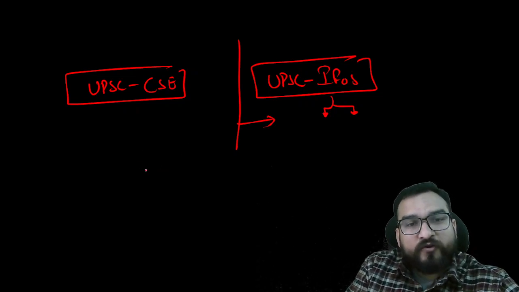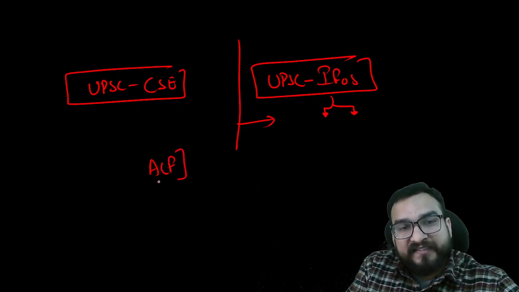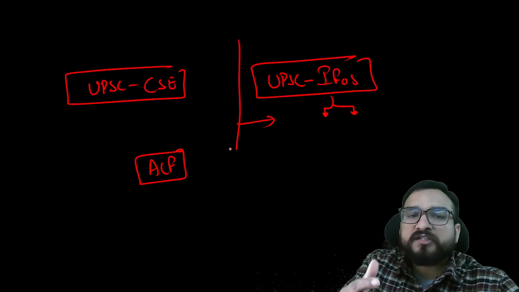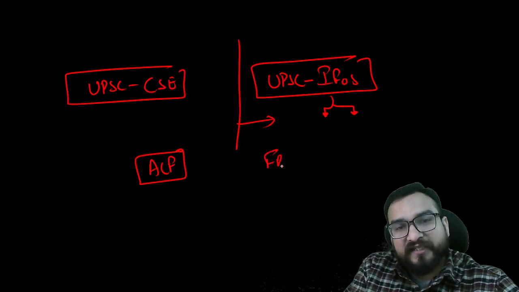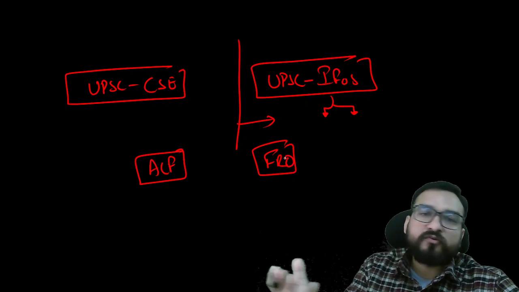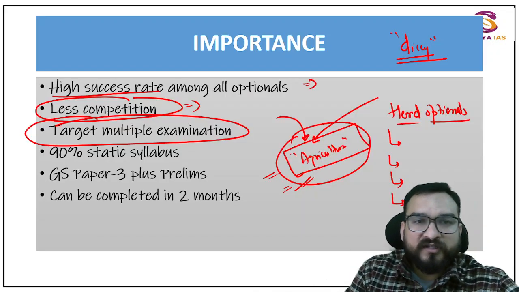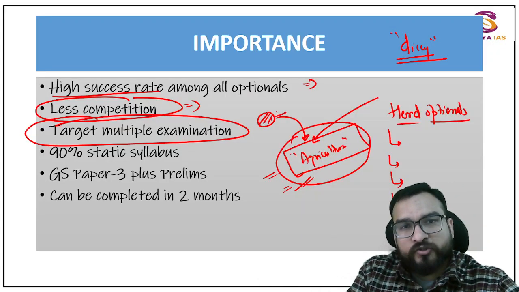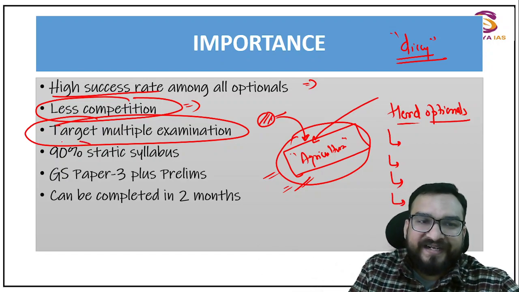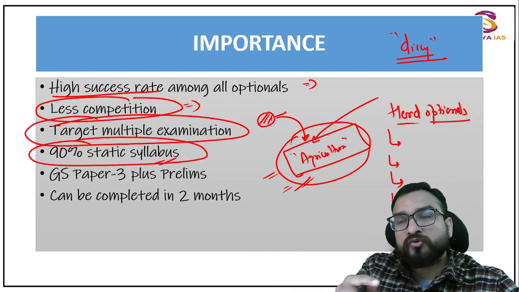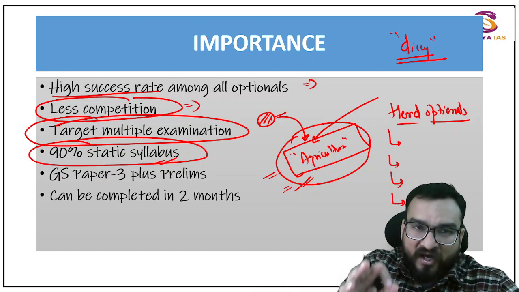Also, you can appear for your state examination, the ACF examination. If you don't know about it, search about it, guys. And the Forest Ranger examination, FRO or RFO. In states, it happens, right? So with the same limited knowledge, you can target multiple examinations. 90% of the syllabus is static. Those students who think that agriculture is dynamic are completely wrong.